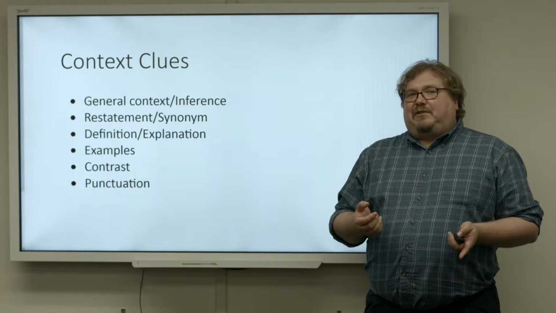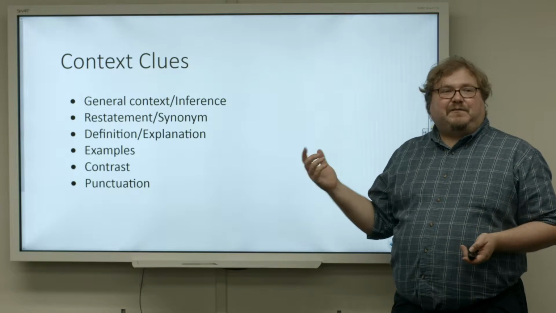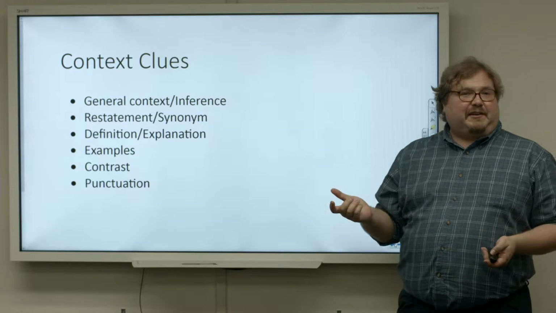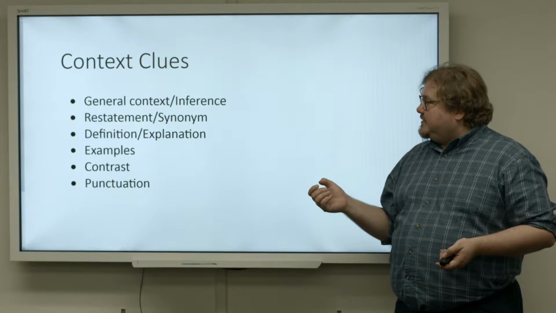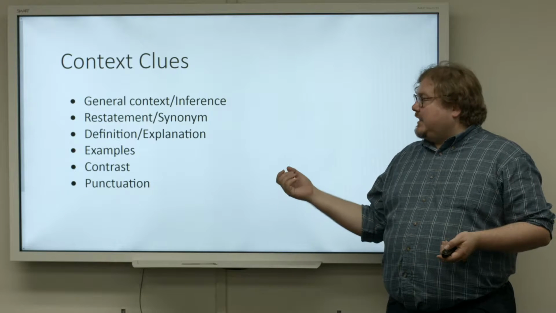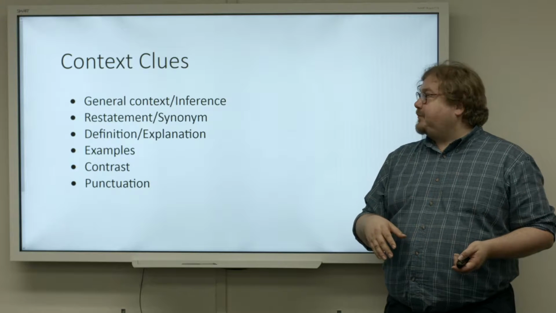So that is an example of a context clue. We just saw a general context or inference. You will also see restatements or synonyms, definitions or explanations, examples, a contrast, and we can get some hints from punctuation also.